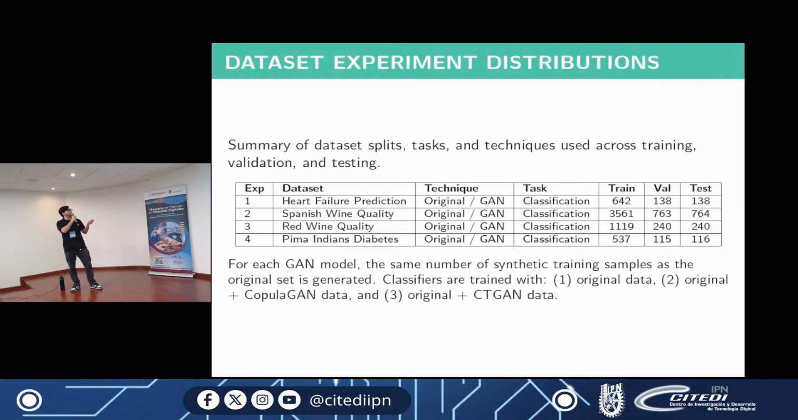Okay, so here are the distributions that we used, where we have the dataset, the technique we use, the task, the train, the validation, and the test. We use the same number of synthetic training samples as the original dataset. So the classifiers are trained with the original data, the original plus the CopulaGAN data, and the original data plus the CTGAN data.